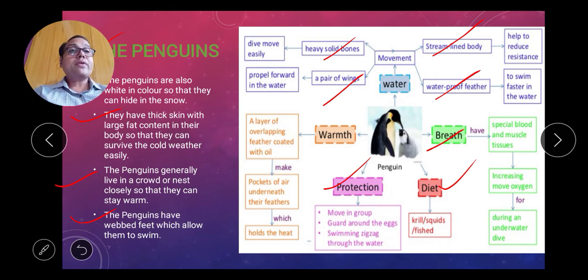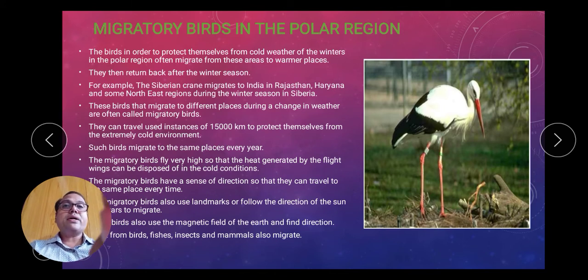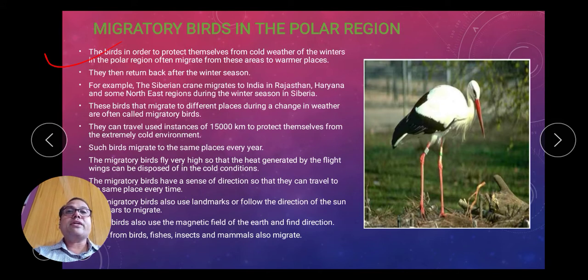Okay, now the next one is migratory birds. In order to protect themselves from the cold weather, the birds in the polar region in winter often migrate from this area to a warmer place. So these organisms migrate from the colder region to a warmer region. As you know, the Siberian crane comes to Bharatpur. So they migrate from Siberia, and they return after the winter season.